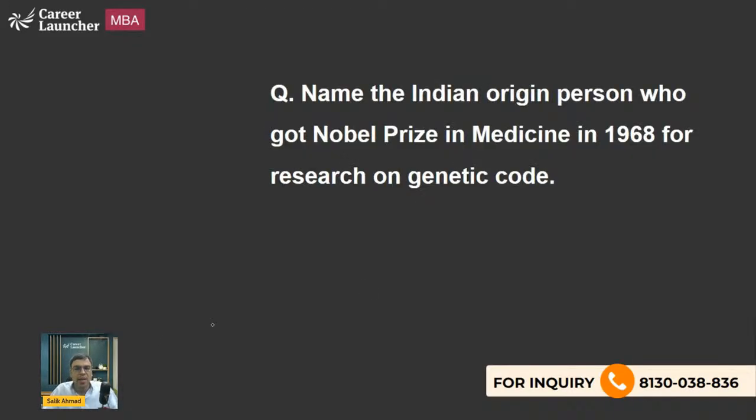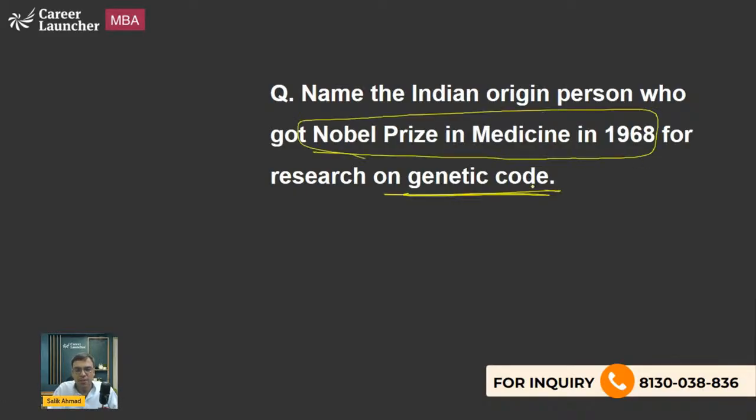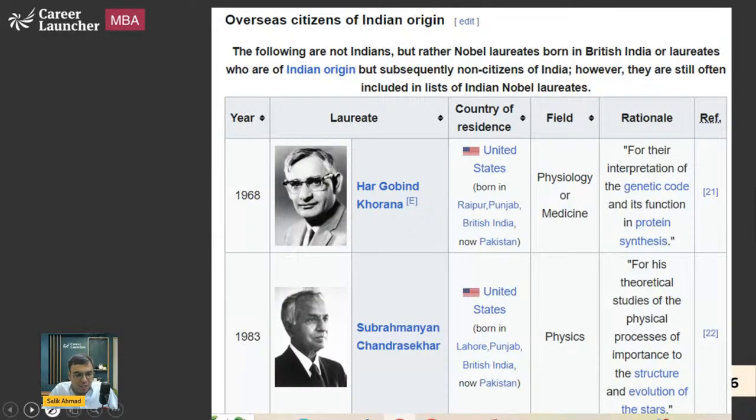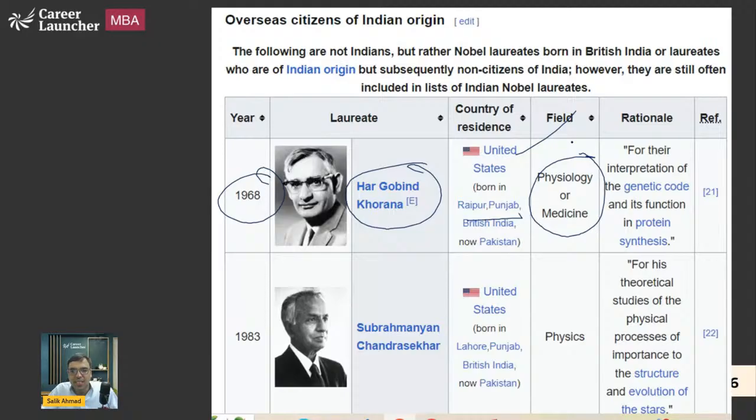The next is: name the Indian origin person who got the Nobel Prize in Medicine in 1968 for research on the genetic code. Again, Indian origin person. His name is Mr. Har Gobind Khorana. You can read about him. 1968 Nobel Prize in Physiology or Medicine, Har Gobind Khorana, born in India, but later on became a US citizen. Research on the genetic code and protein synthesis.